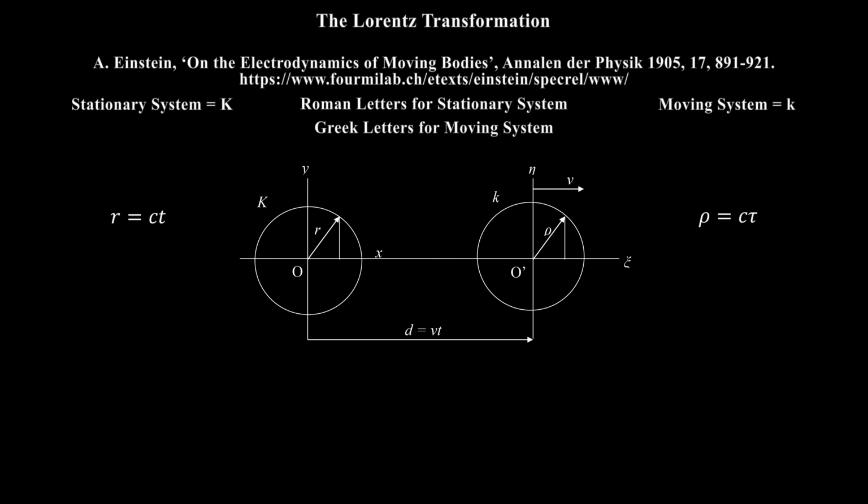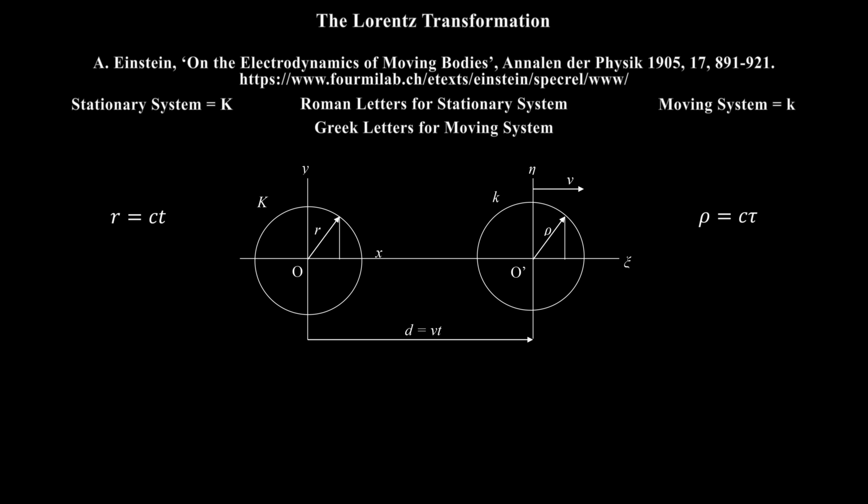Note that the origins O and O' are separated by the distance d equals v times t, according to the stationary system K. Furthermore, since v is less than c, O' lies on the x-axis within the circle of light in the stationary system K. The figures therefore always overlap, but they have been separated here for clarity of presentation and analysis. Now when t equals 0, the distance d between the two origins of coordinates is 0, and the origins sit on top of one another. Note that the x and ξ axes are collinear in this arrangement.